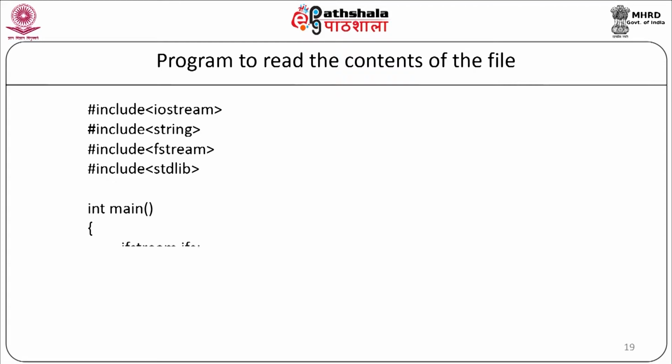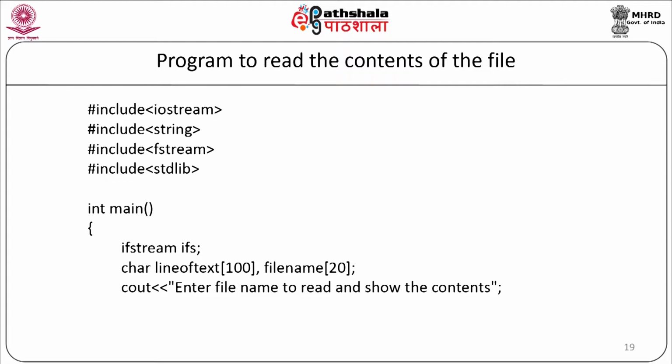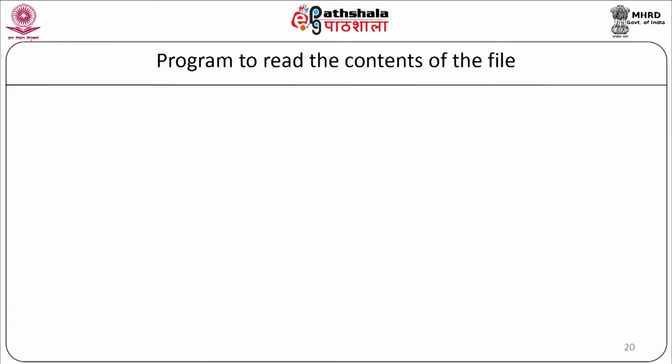First, we will declare the object as ifstream ifs. Now, we will declare our two variables: char line_of_text[100], file_name[20]. Now, we will display the message to the user: cout << "Enter the name to read and show the contents"; cin >> fname. The name will be accepted from the user. Now, we will open the file: ifs.open(fname). Now, we are going to print the error message: if not ifs, cout << "Error in opening the file"; exit(0); and if condition ends. Now, we will start with our logic of reading from the file.